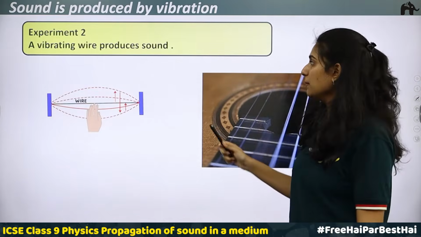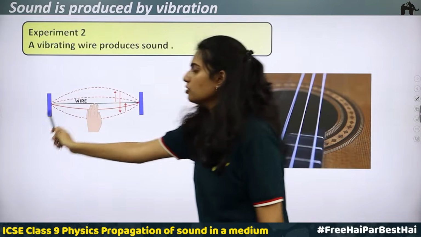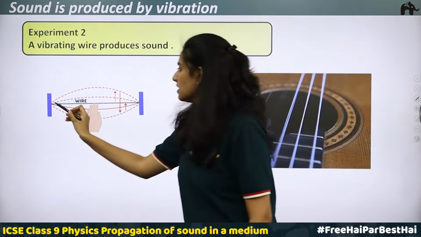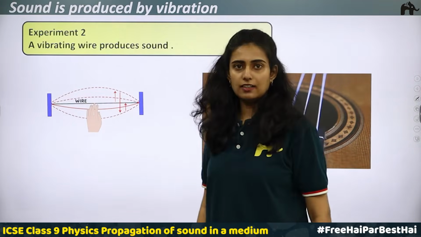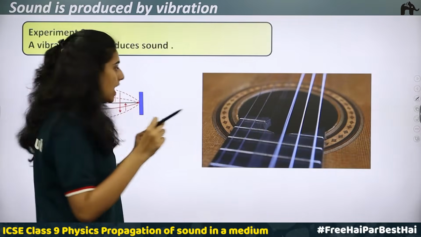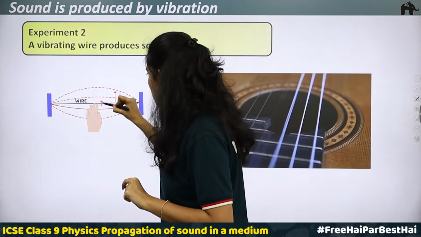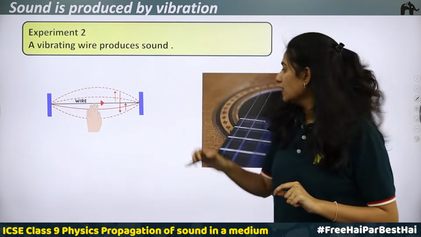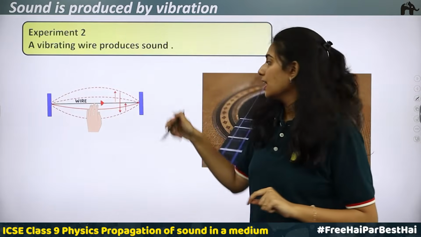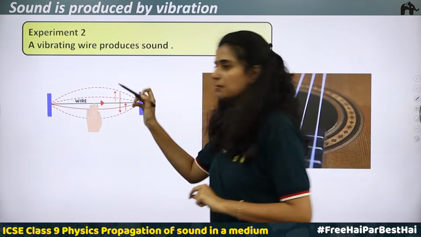Second experiment: a vibrating wire produces sound. For this experiment, fix 2 nails, and a string or wire is taken and held tightly between the nails. Then you should take a small piece of paper and place this paper over the wire. In this way you can place the paper over the wire. Then you start vibrating it, that is, you pluck it with one hand. What happens? It starts vibrating. It will go down, come up, again go down, come up.